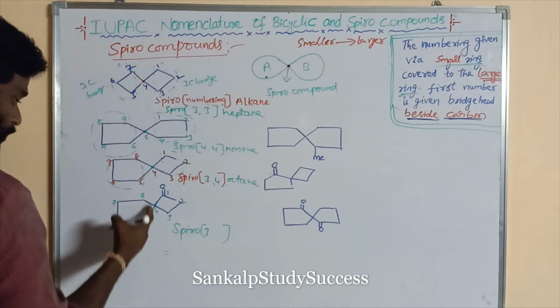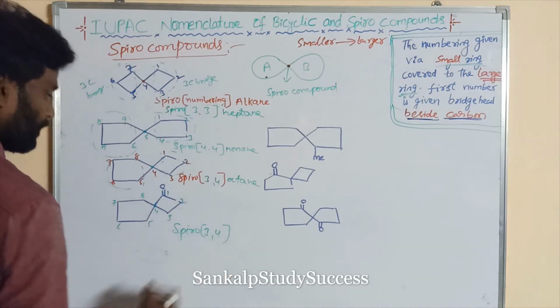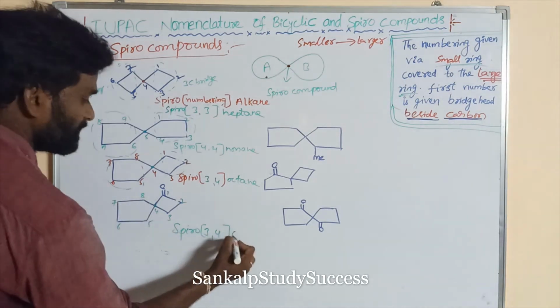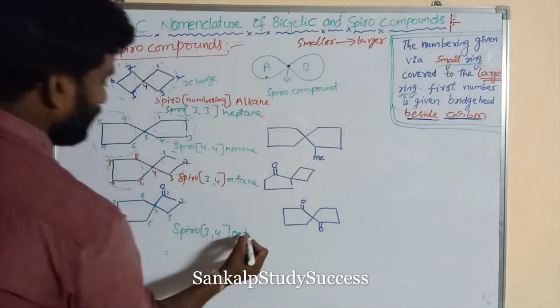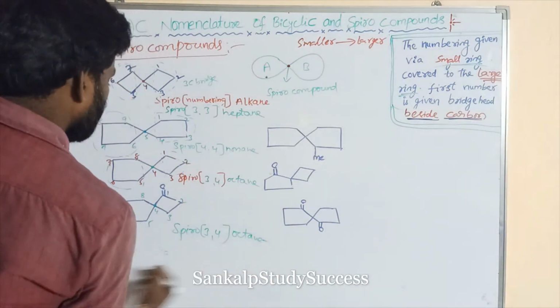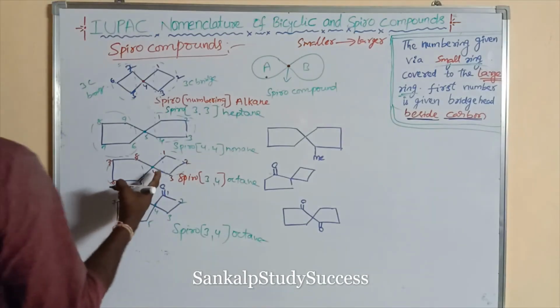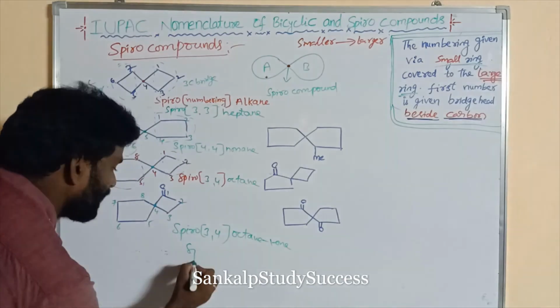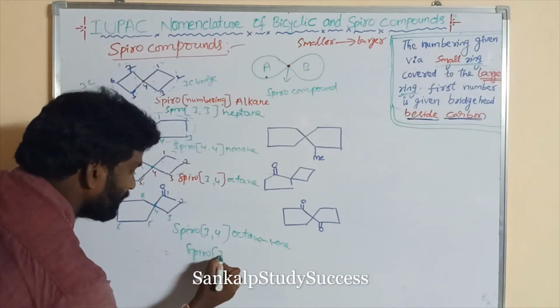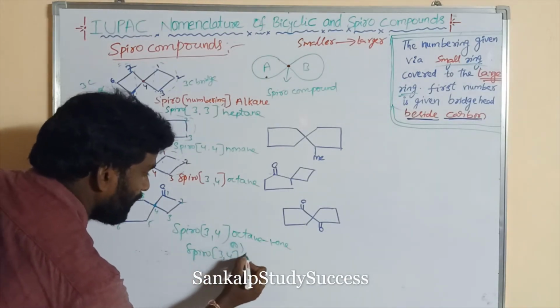This is containing 4 carbons, 3, 4. Total how many carbons? Oct, right, octane. Here the one is present at 1. So 1-one, or octanone. Spiro 3, 4 octanone.